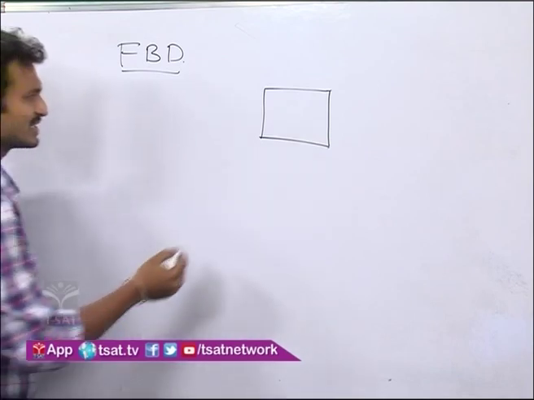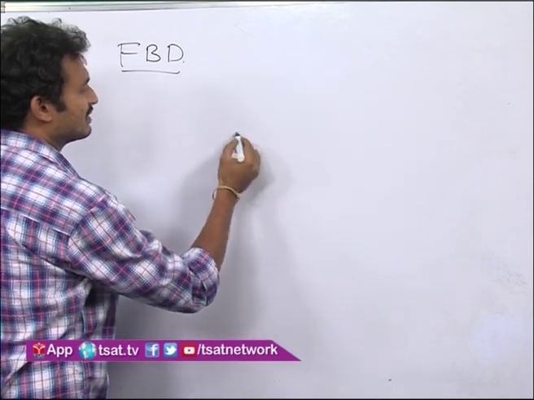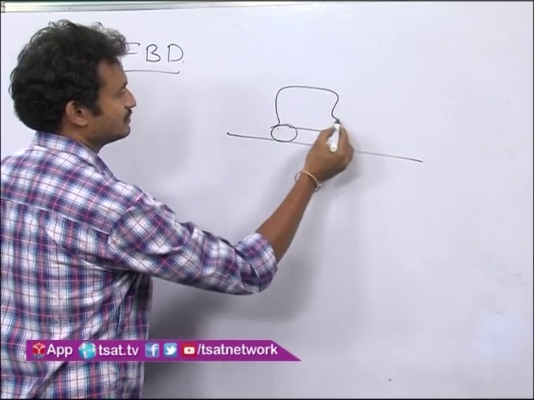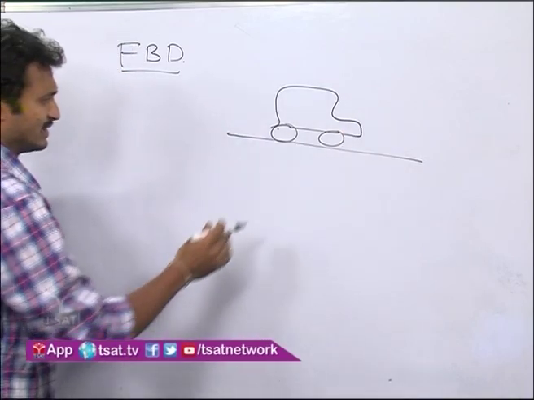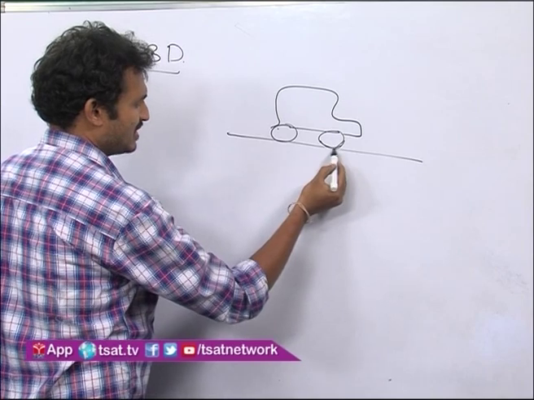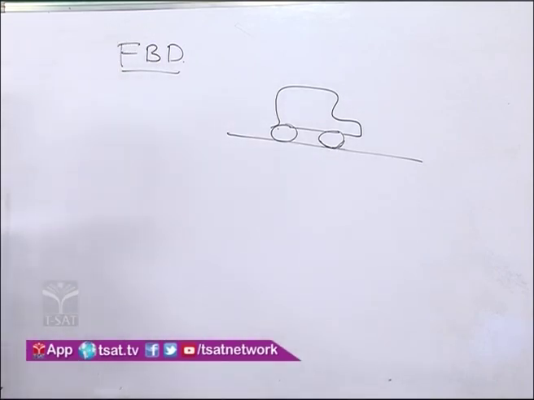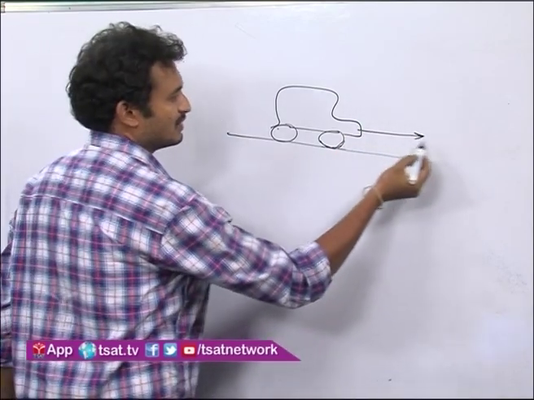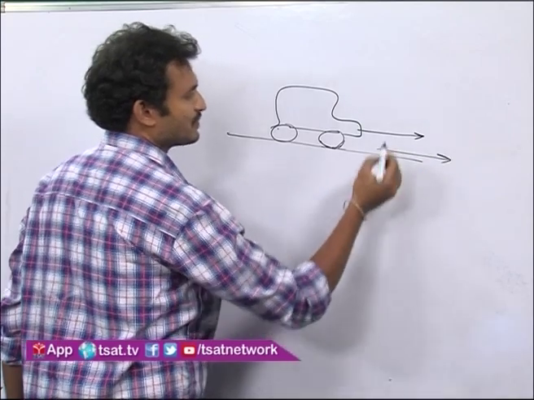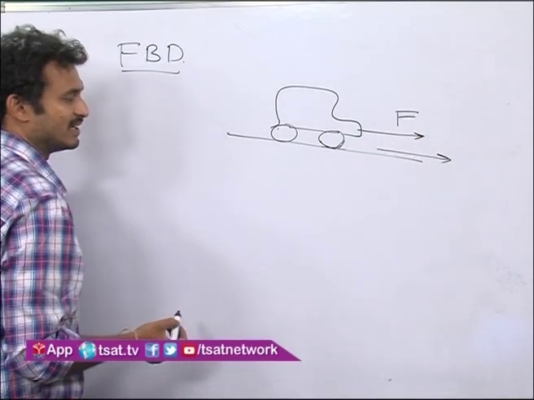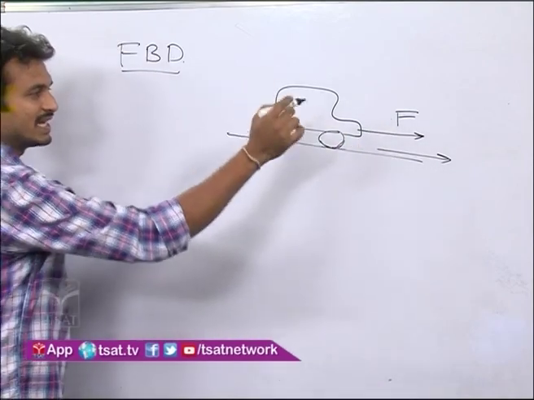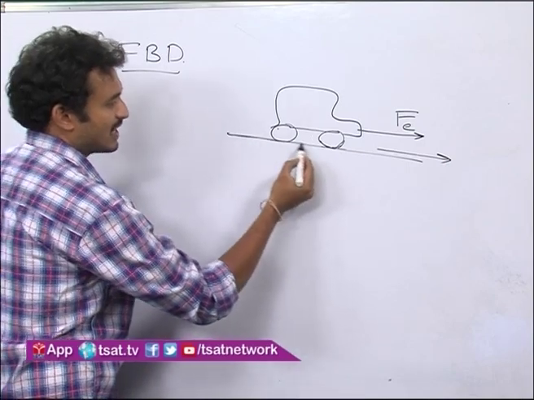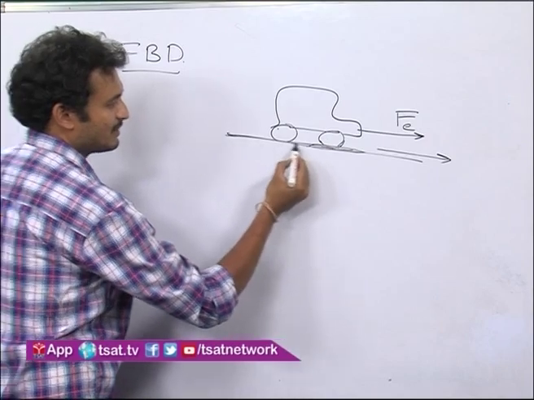For example, let us take one car that is moving. Let us indicate how many forces are acting on this object. First, the engine applies a force on the object and the object is moving in this direction. This force we indicate with F, the force due to the engine, let it be Fe. Of course, there is contact between the car wheels and the surface.